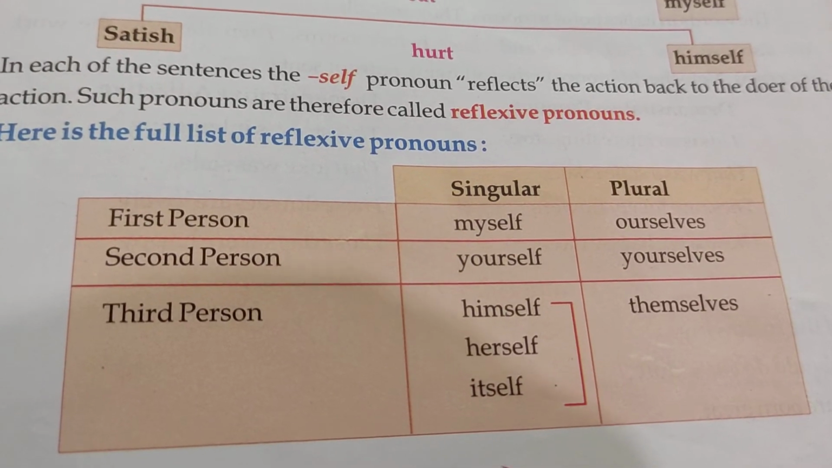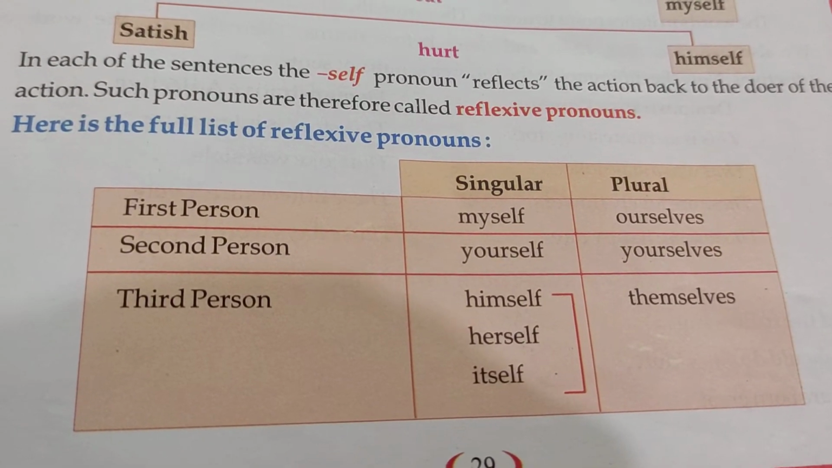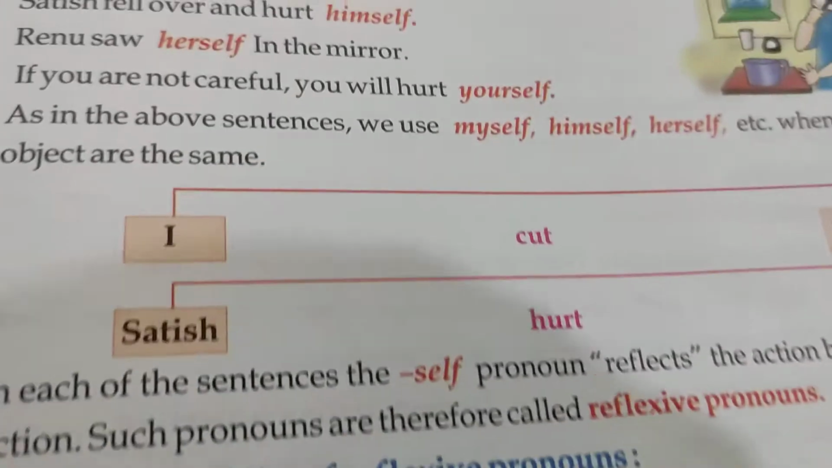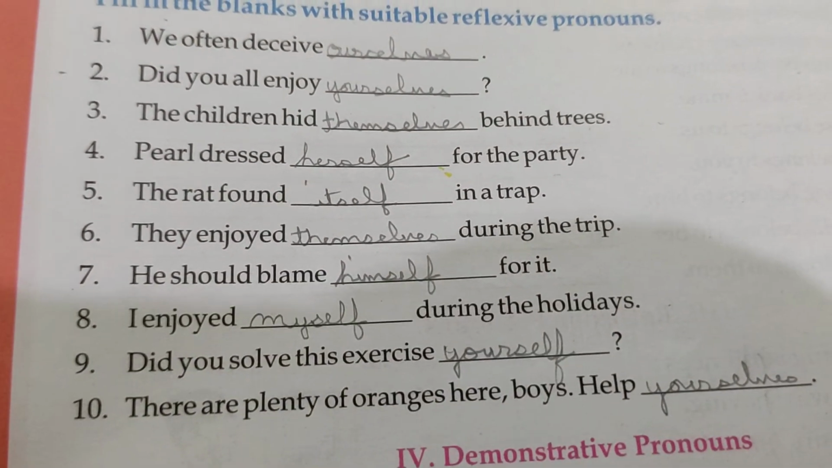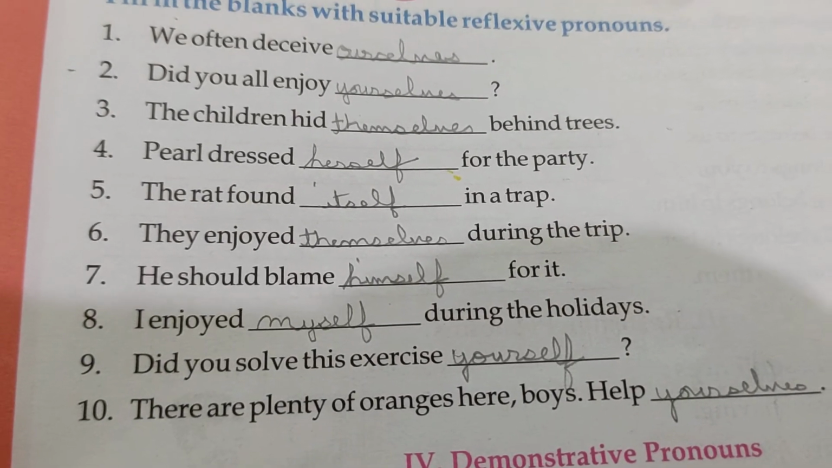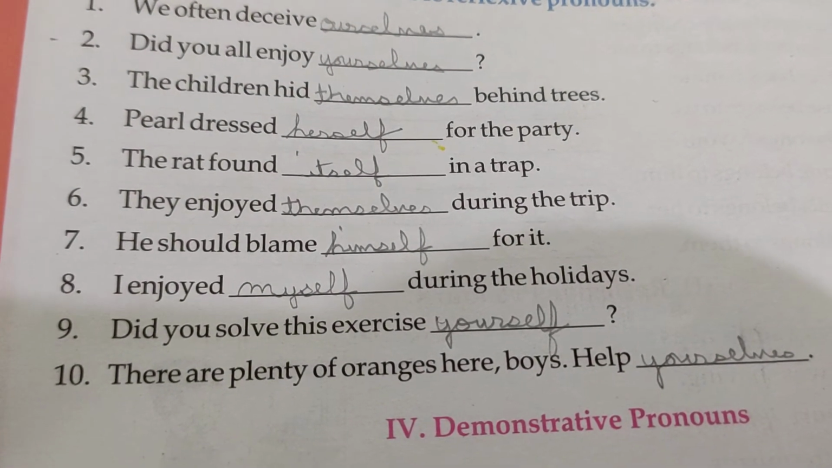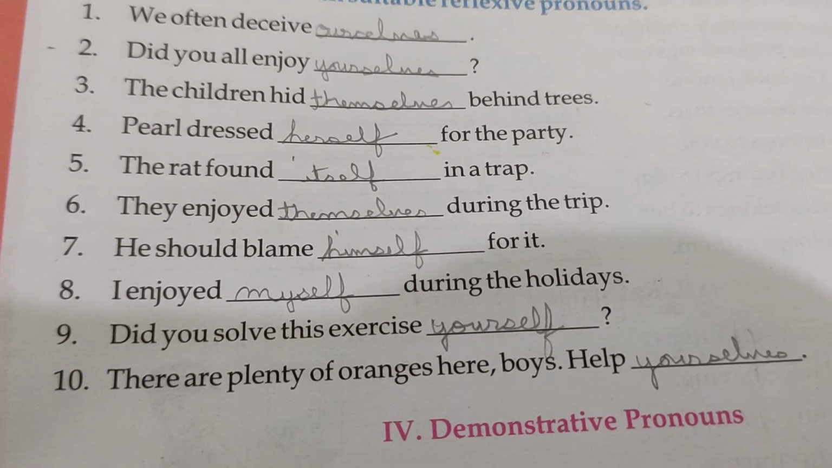And the examples, you can see in this table: myself is singular, plural is ourselves; yourself, yourselves; himself, herself, itself, plural form is themselves. So based on this we have exercise number 21. We often deceive ourselves. Did you all enjoy yourselves? The children hid themselves behind trees. Pearl dressed herself for the party. The rat found itself in a trap.